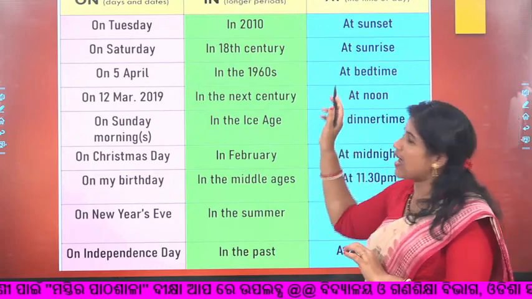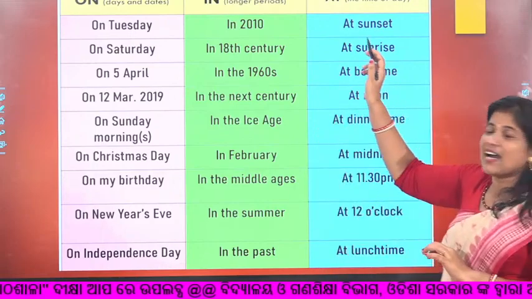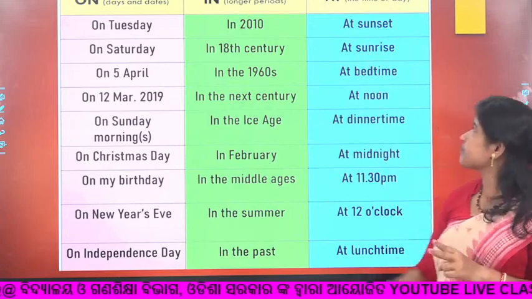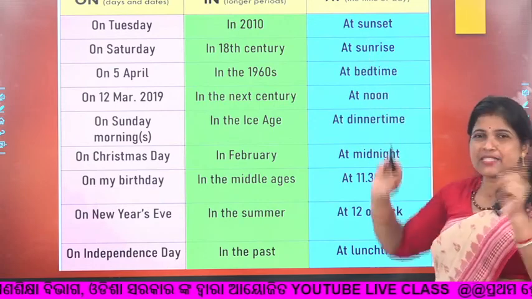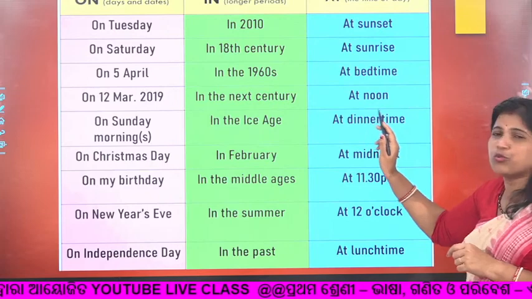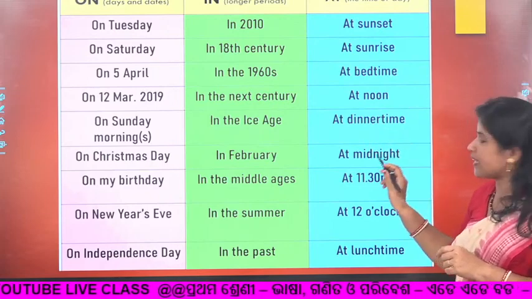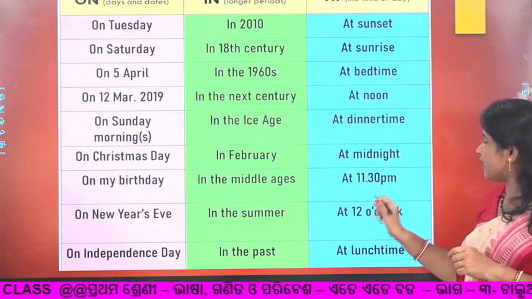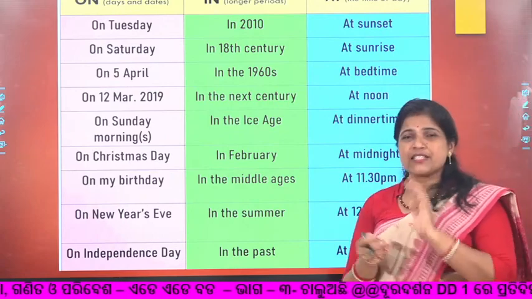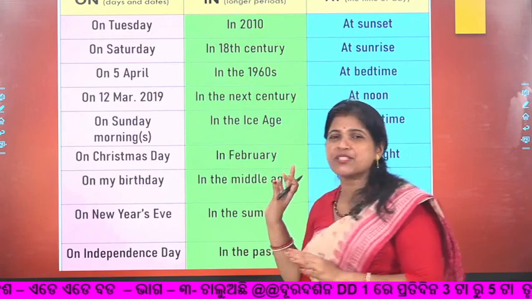So where to use at? At, as we have already discussed, means specific, particular. At sunset. So besides time, we can use at for sunset, sunrise, bedtime, noon, at dinner time, at midnight, at 11:30, at 12 o'clock, at lunch time. These are also very specific times, so you have to use at.